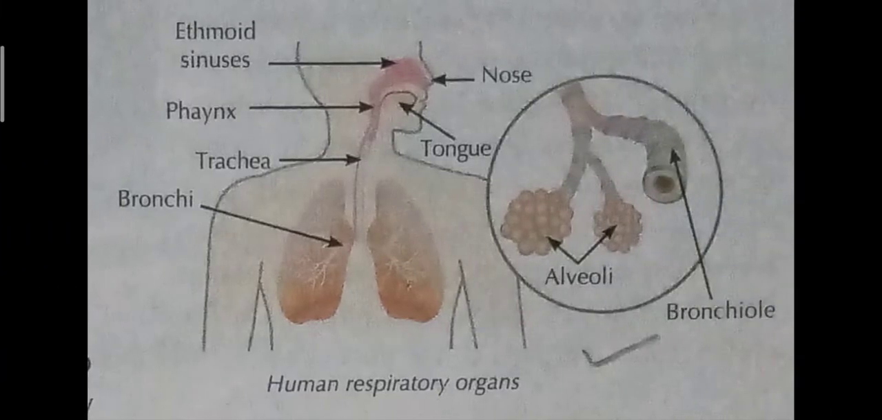So here is a beautiful diagram of the human respiratory organs. Here it has been clearly mentioned: the trachea and the bronchi, as well as the nose, tongue, alveoli and bronchioles. This is the human respiratory organs diagram which I asked you students to draw.